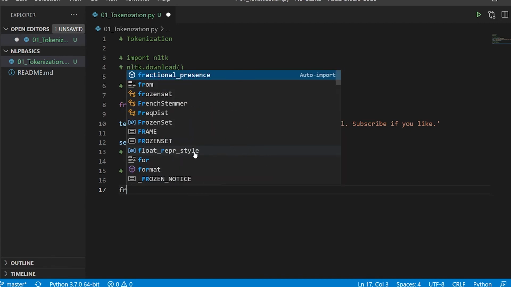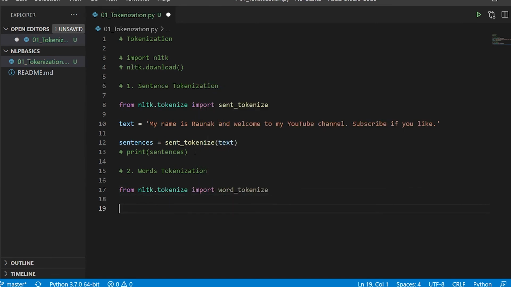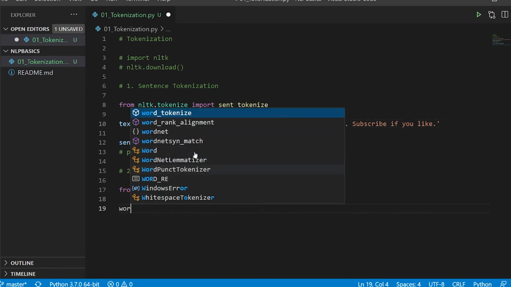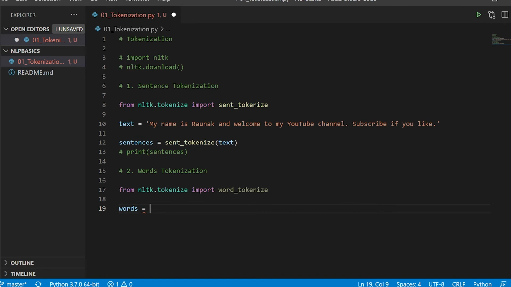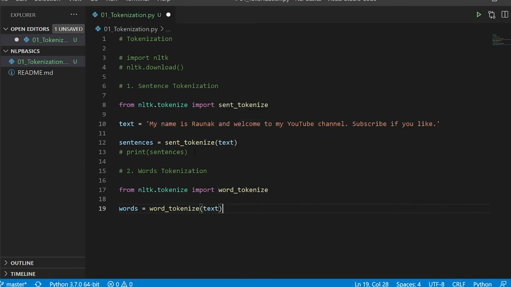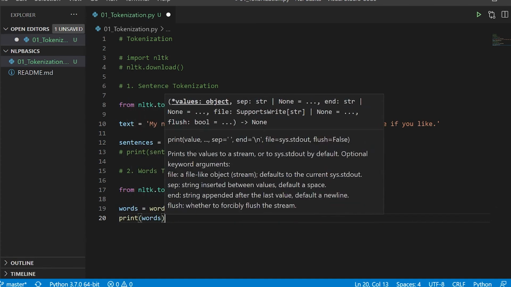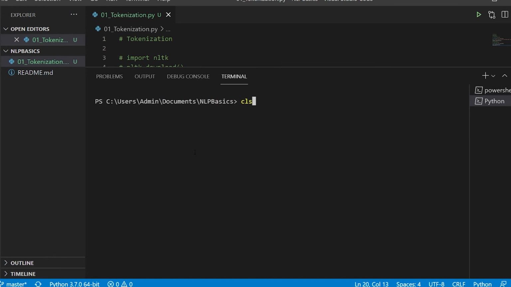Similarly, there is word tokenization. All right, so from nltk.tokenize, I am going to import word_tokenize. All right, and I'll just use this text itself, and here I'll say words is equal to, so this is the variable I'm assigning, and I'll say word_tokenize where I'm going to pass my text, and let me print it. So I'll say print and I'll say words. All right, and now I'll run this.